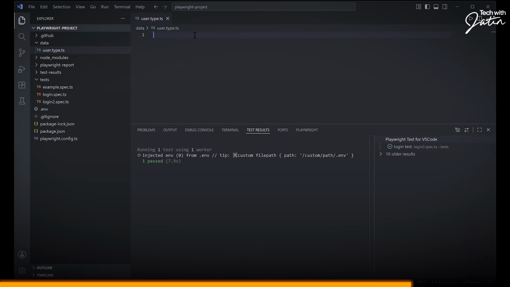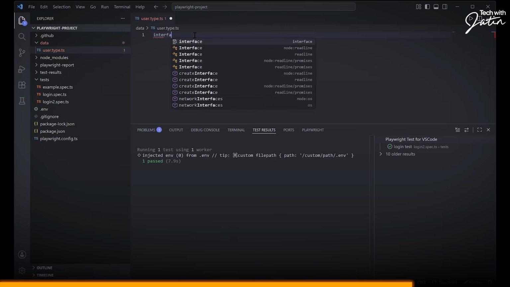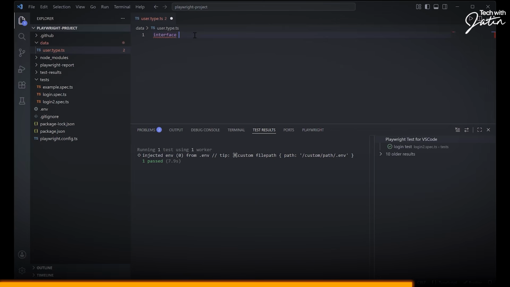Now, when we are talking about defining the type of an object, what comes into picture? Whenever you're defining the type of an object in TypeScript, what are you going to use? To define the object literal, which structure is going to be used over there? We use an interface. So I'm going to create an interface quickly. You give any name, whatever you like. Let's call this user. And this particular interface is now going to define how the user object is going to look. The user object is going to have two attributes. It's going to have an email address.